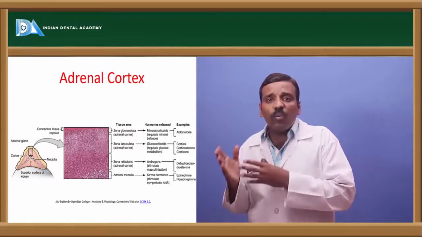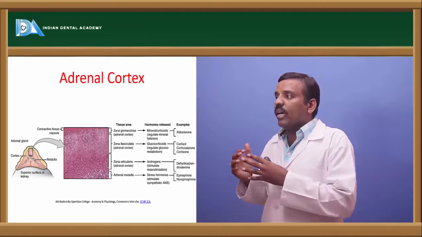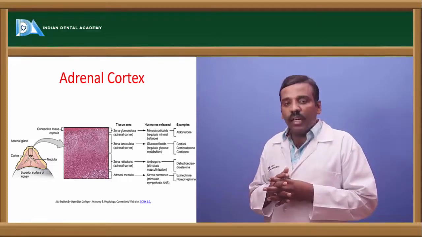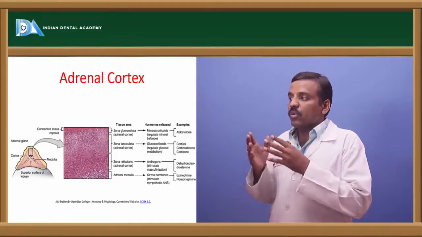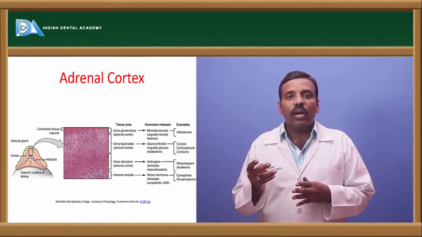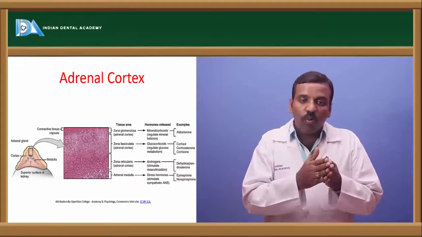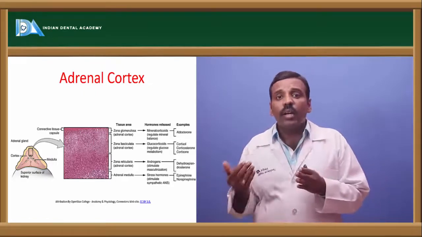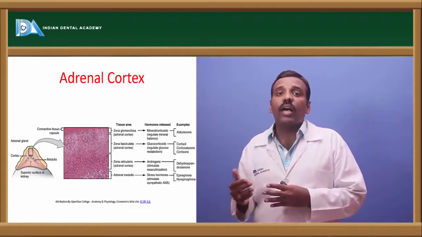Zona glomerulosa releases mineralocorticoids, zona fasciculata secretes glucocorticoids, and zona reticularis secretes androgens or the sex hormones. So the three layers have three functions.